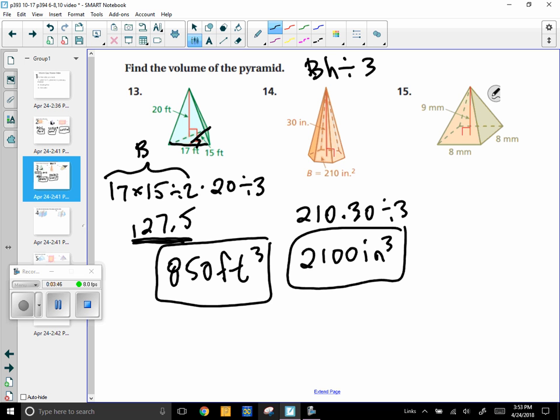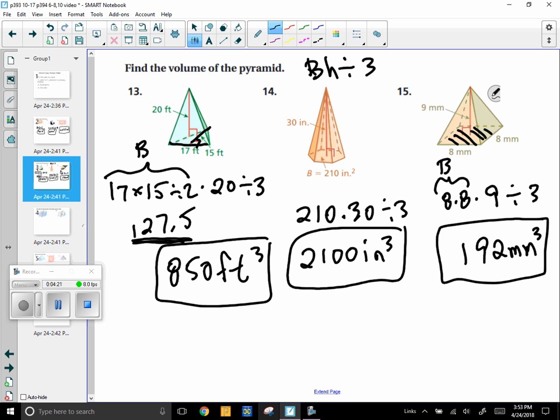All right, 15, area of the base is 8 times 8. This time, this is the big base. Notice I don't have to divide by 2 because it's not a triangle, it's just a square. Then you multiply it times the 9 to stack it and divide by 3. So you end up with 64 times 9 divided by 3, 192 millimeters cubed. So that's the first assignment.